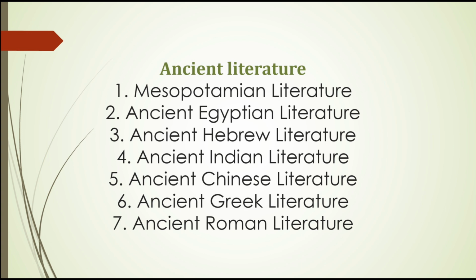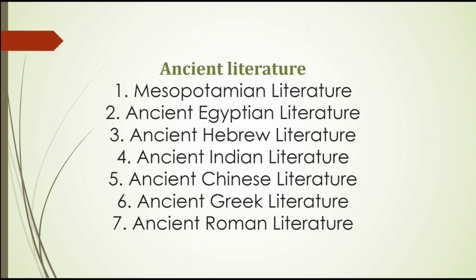With regard to ancient literature, first we have Mesopotamian literature, from modern-day Iraq, and the key works are the Epic of Gilgamesh, one of the world's oldest known epics. Second is Enuma Elish, the Babylonian creation myth.